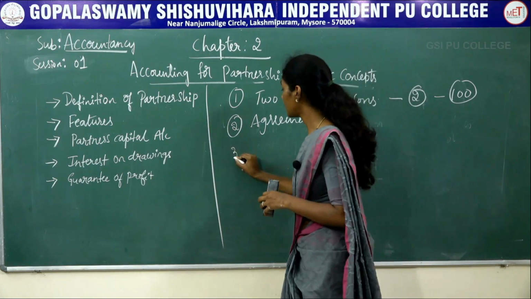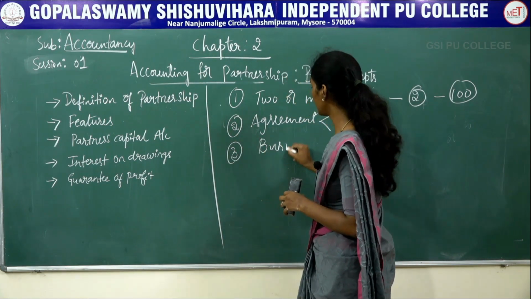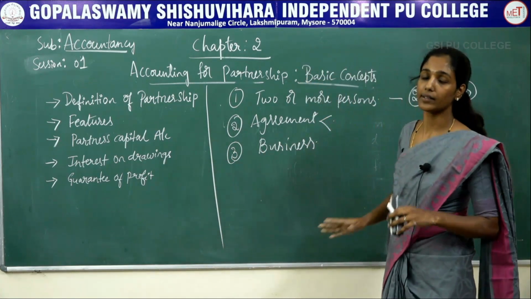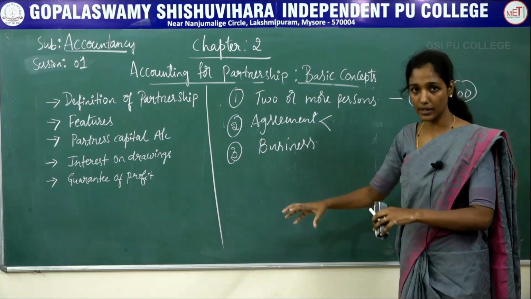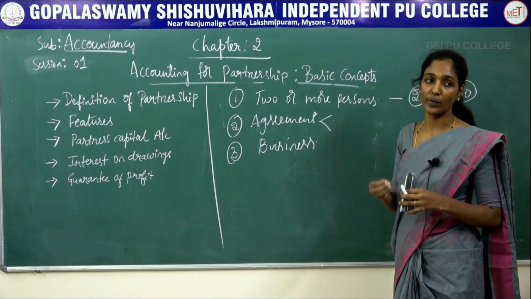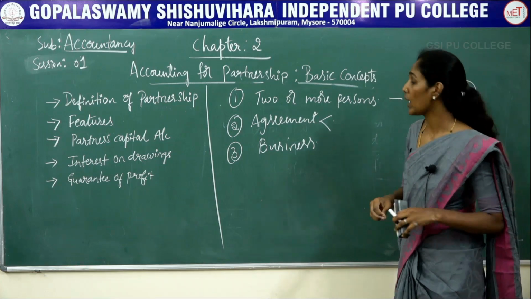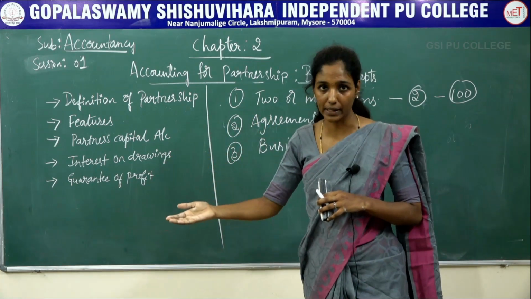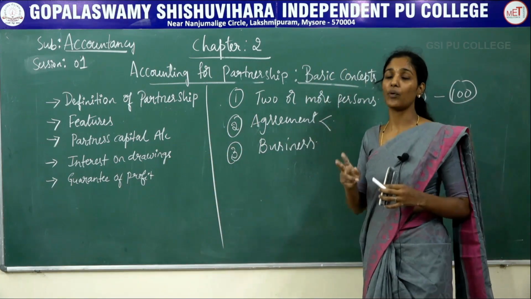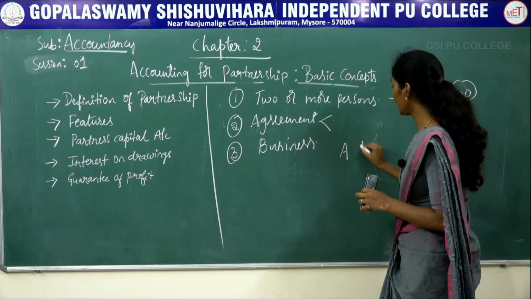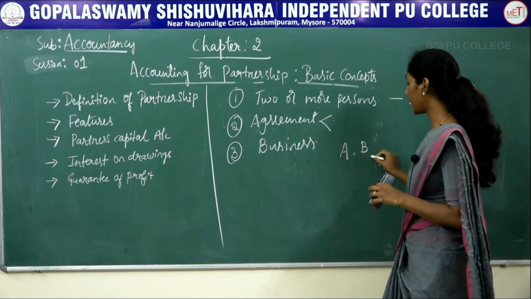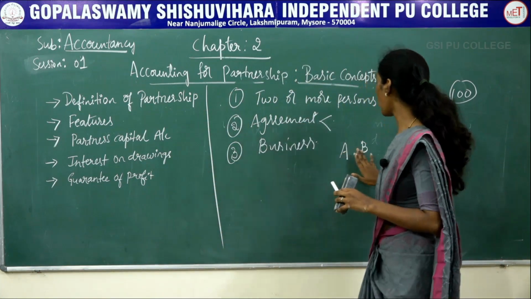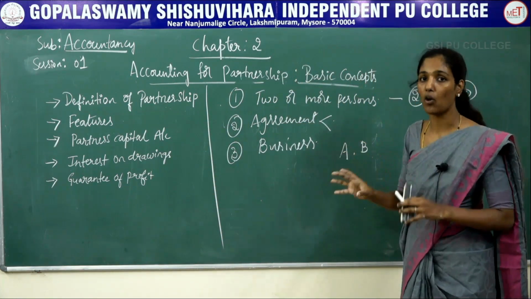The next is business. The agreement between the partners must be to carry out some business and to share profits and losses among themselves. There is no partnership without the motive of earning profit. Take for example, if two persons A and B jointly purchase a plot of land, then they will be called only co-owners of the property.